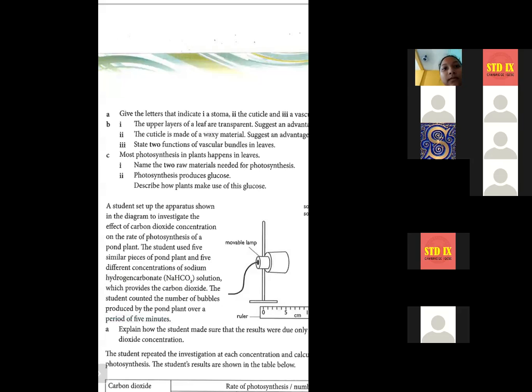Am I clear to you all? If you are writing water and food separately, then make the 2 points with these only. One is for xylem vessel, another is for phloem vessel.